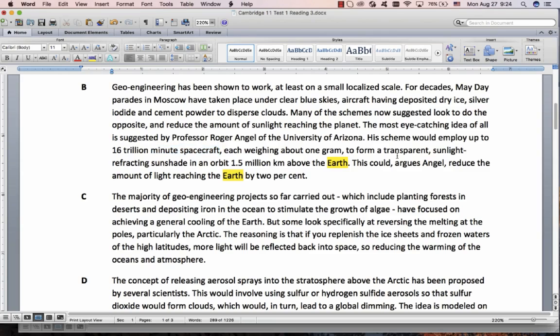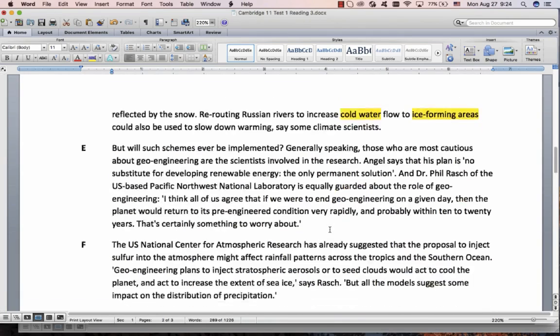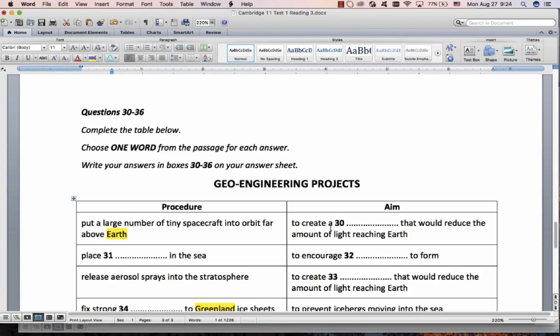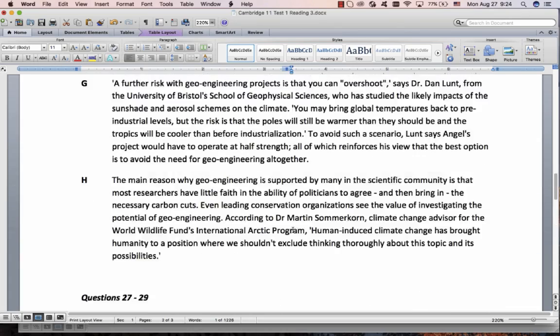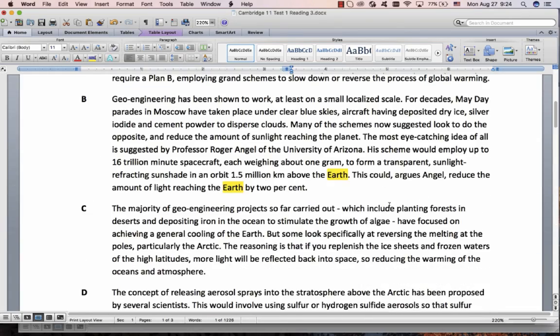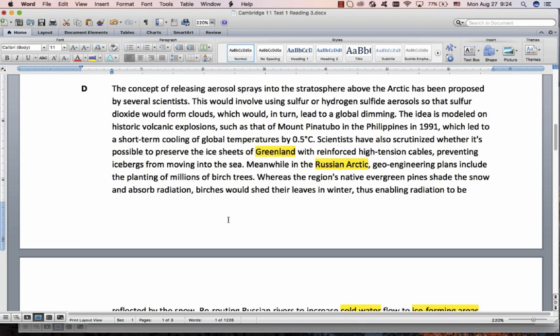So there it is. And we want a singular countable noun because we have that over there. What are we creating? What is this? Transparent, sunlight refracting, sunshade. So that's the singular countable noun. This is talking about that word over there, so that's our answer.